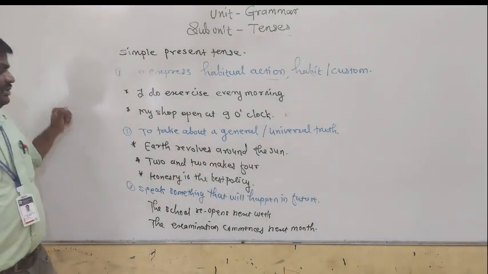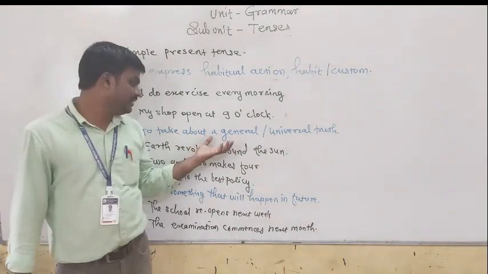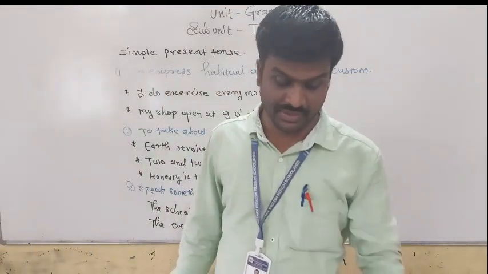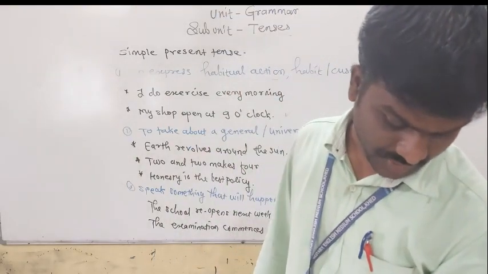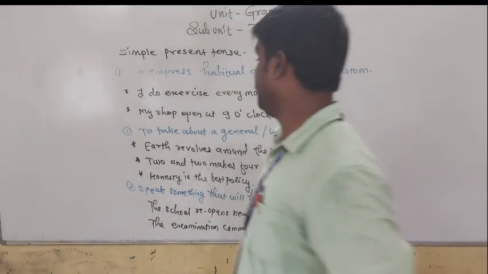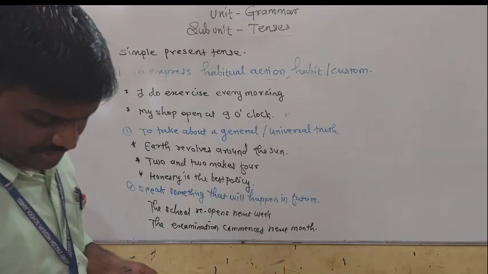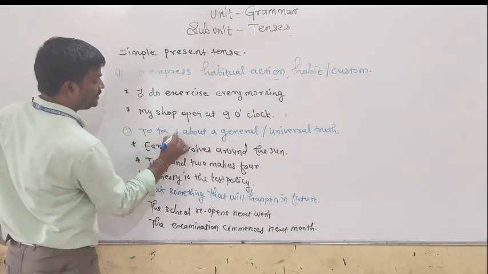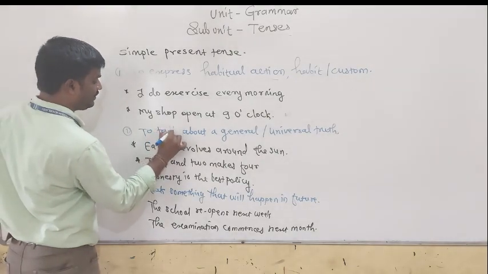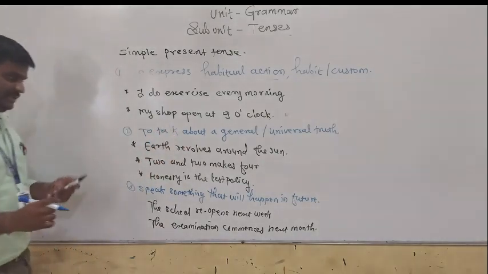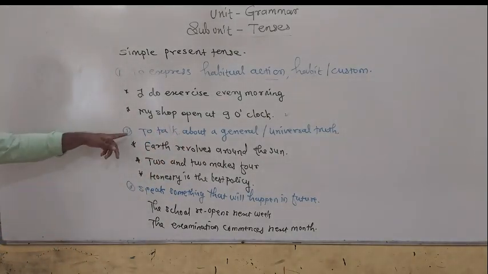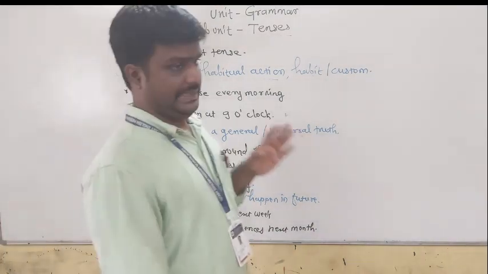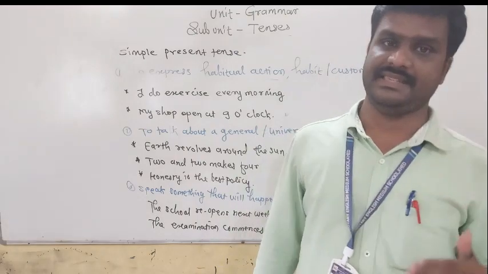Next point: to talk about a general or universal truth. Whenever we are talking about a general or universal truth, we use simple present tense. For example, the sun rises in the east.